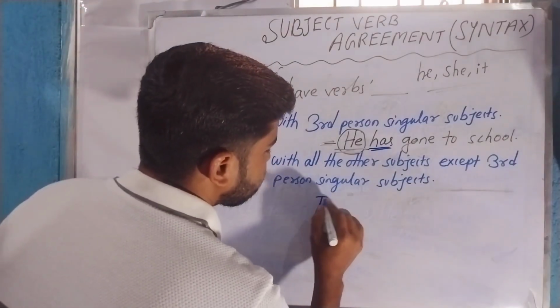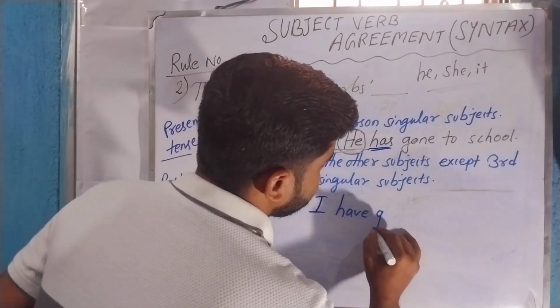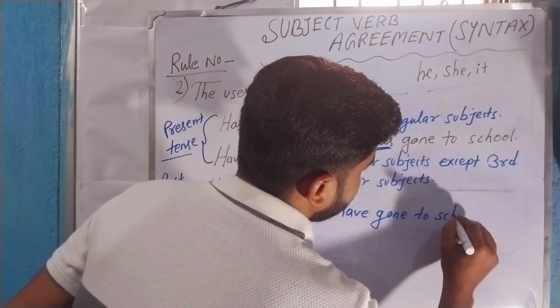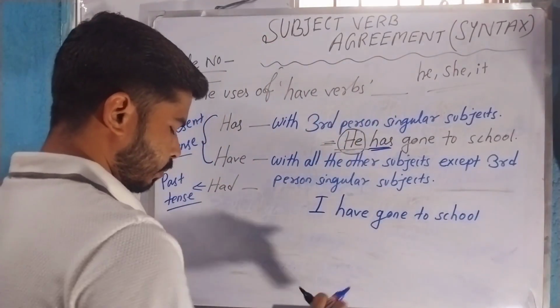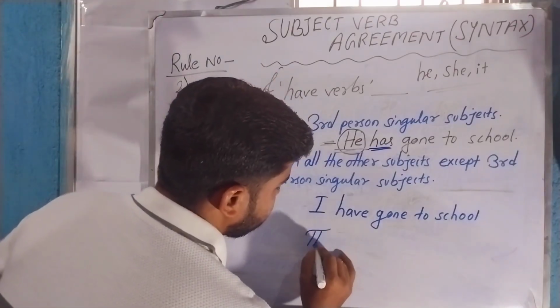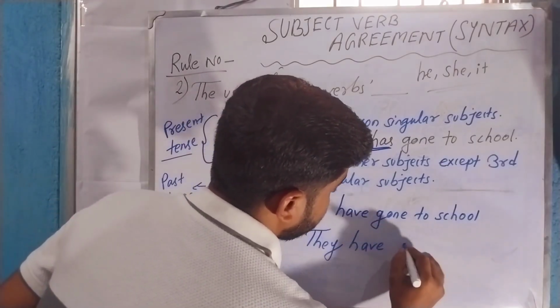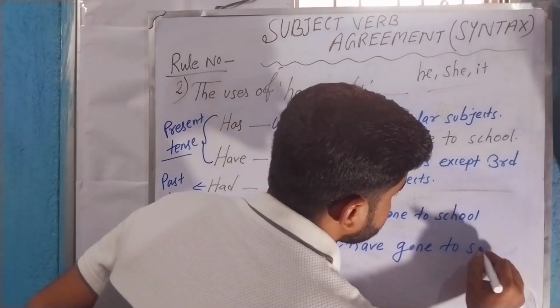Okay, and if I use any subject except third person singular subject, for example, I can take: I have gone to school, and they have gone to school.